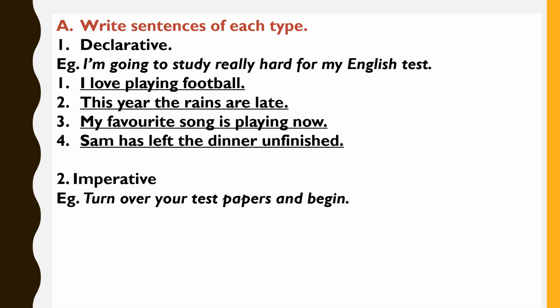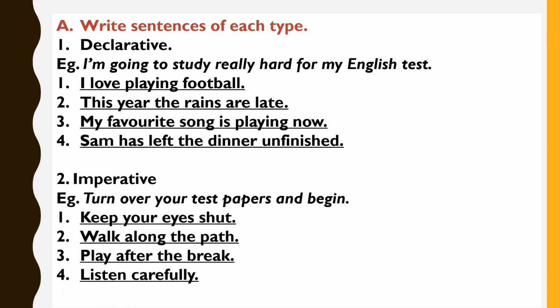Let's see what we have. The first sentence, keep your eyes shut. The second sentence, walk along the path. The third sentence, play after the break. And the last sentence, listen carefully.